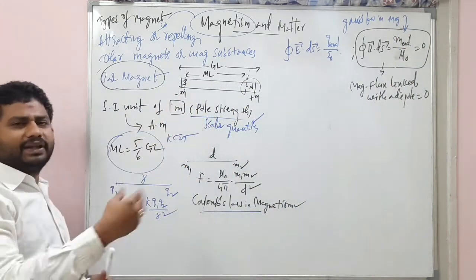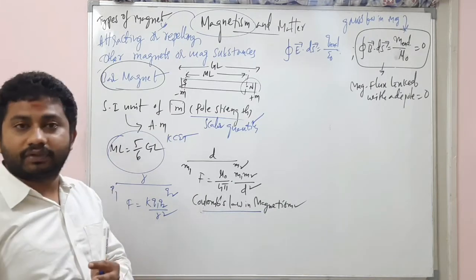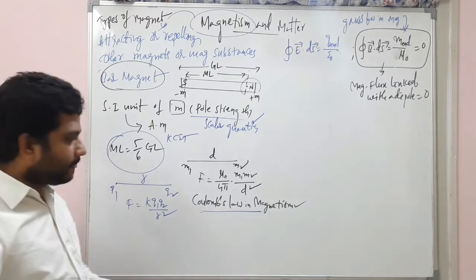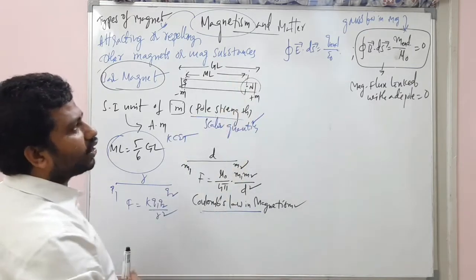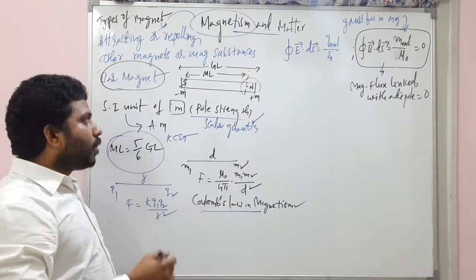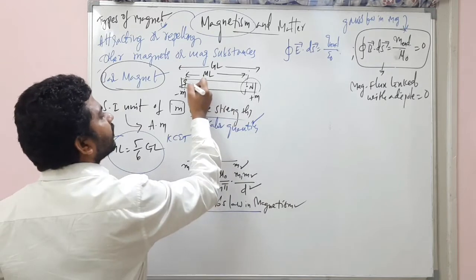Keep it aside. Anyway, we are doing a quick revision, a quick recap. Now, pole strength is finished, and the Gauss law in magnetism is finished. Now, the most important part of this complete chapter is magnetic moment.